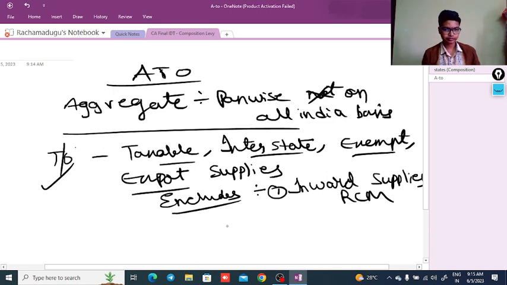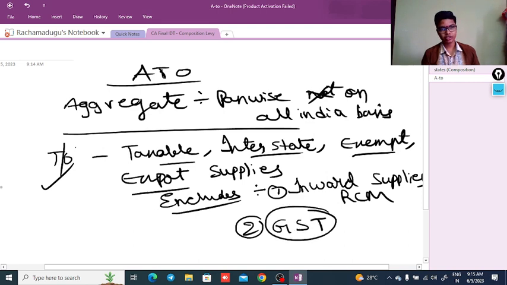And GST amount is not included while calculating the turnover. Only the taxable value is eligible to calculate the aggregate turnover.